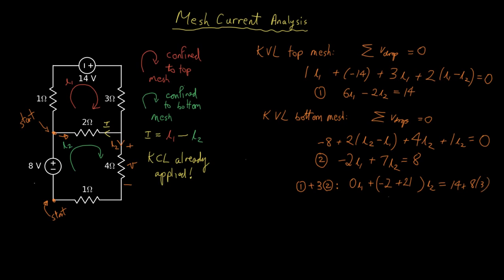Simplifying, we get 19 I2s is 24 plus 14, which is 38.